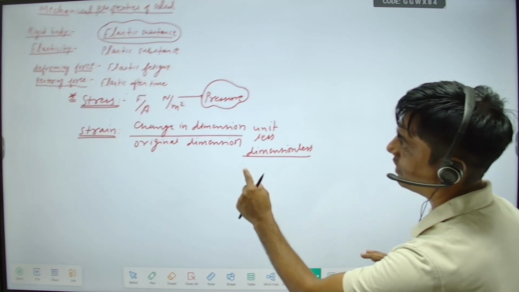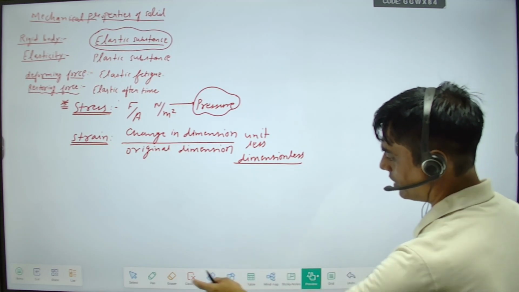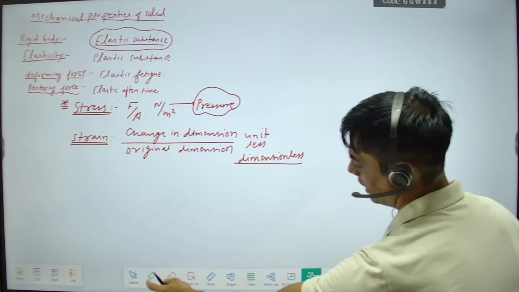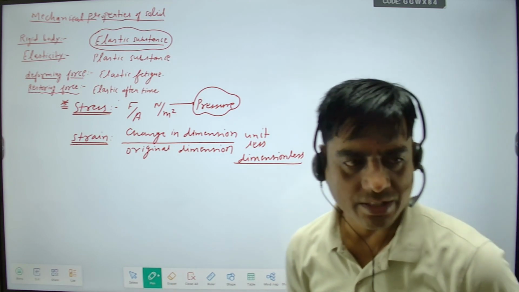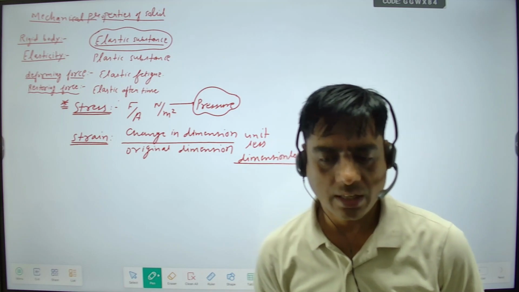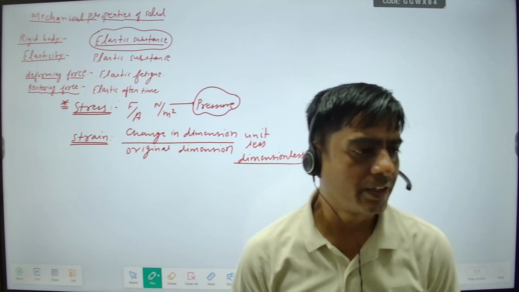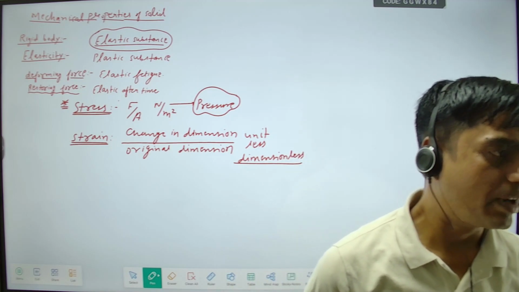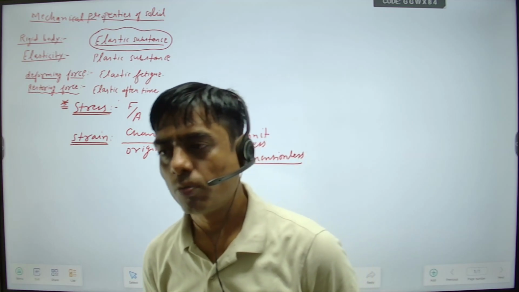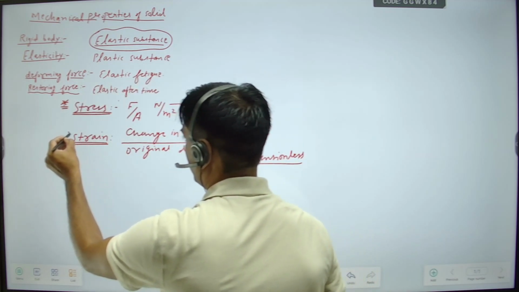Stress is the restoring force generated per unit area, and strain is the ratio of change in dimension to original dimension. Now this dimension may be length, area, or volume. So according to that, we have types of strain.